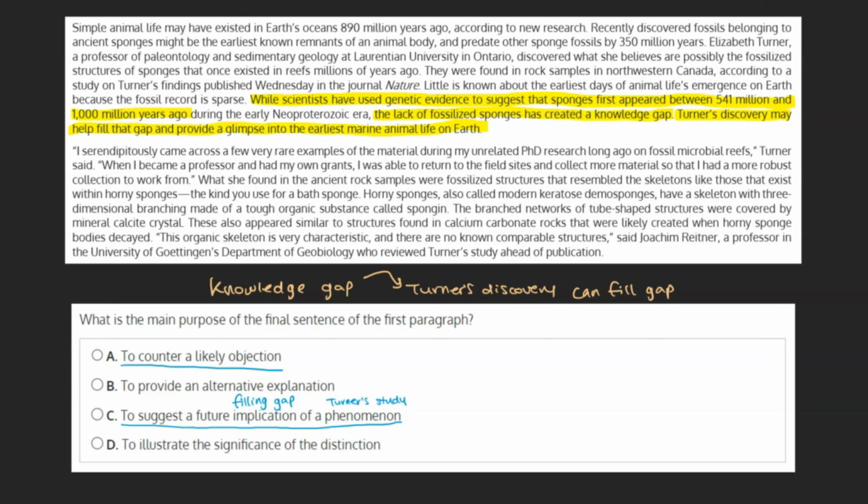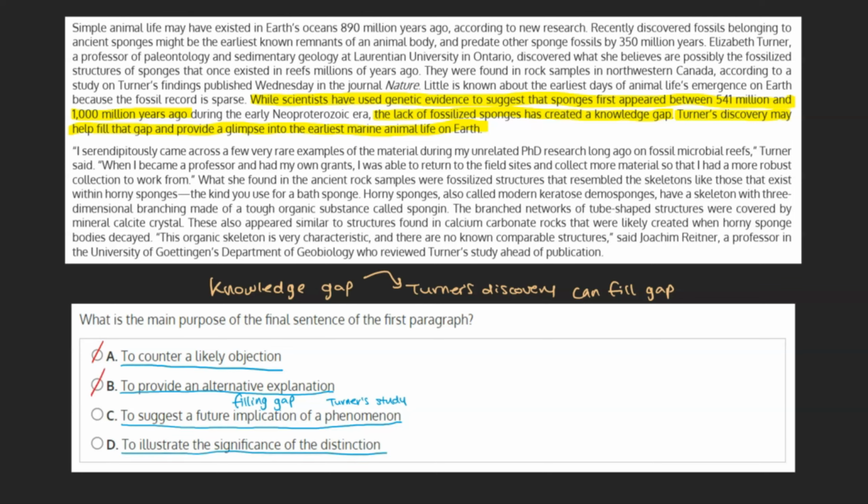A, to counter a likely objection. We can mark this choice off as the sentence makes no attempt to address or counter any objections that may have arisen. In fact, we don't see any objections at all. B, to provide an alternative explanation. Again, we simply don't see an alternative explanation here, merely a comment on what Turner's discovery could lead to.